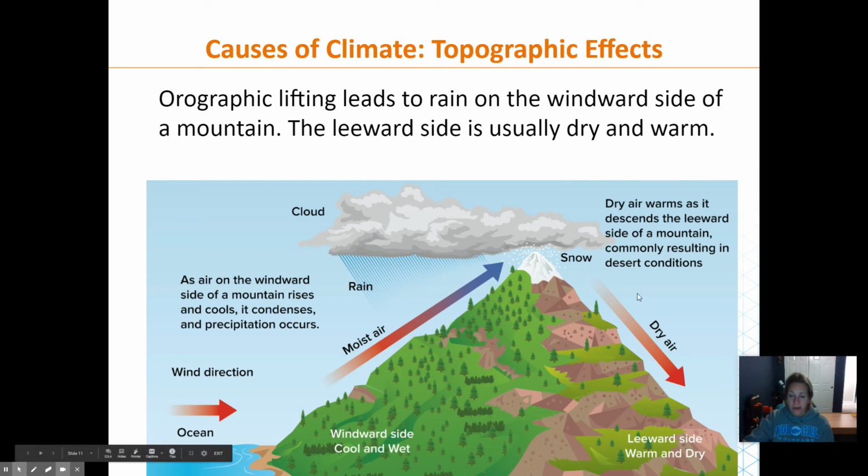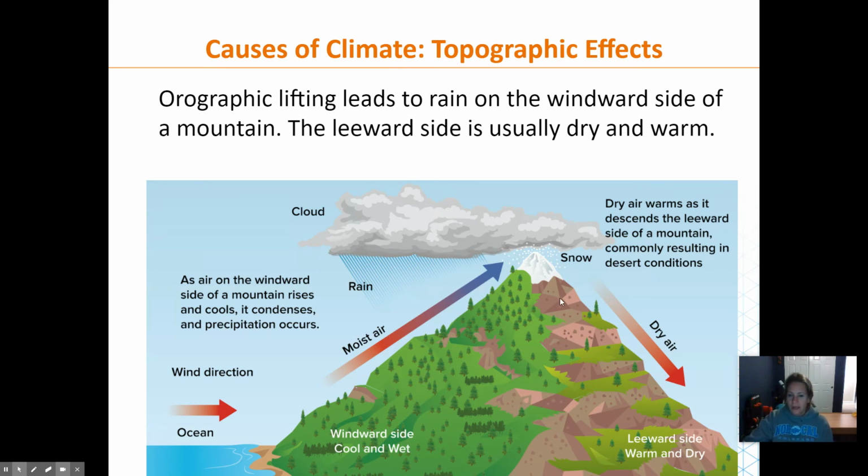So definitely, and this is true for all mountains. So even like Bally or Shasta or Lassen or any hills around here, there's always a cooler, rainier, more lush side, and there's always a drier side. And that's because of this orographic lifting.